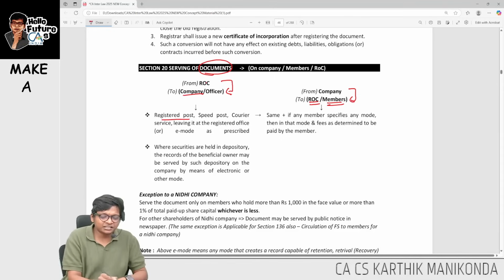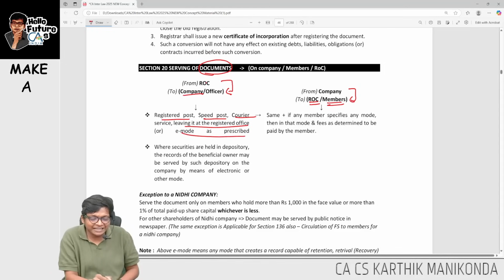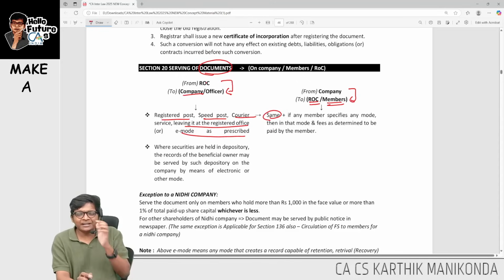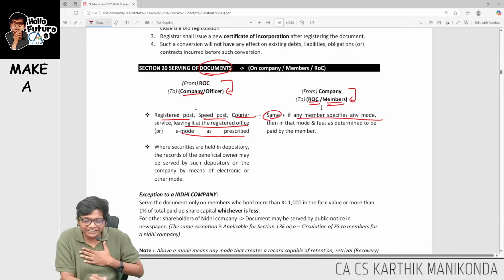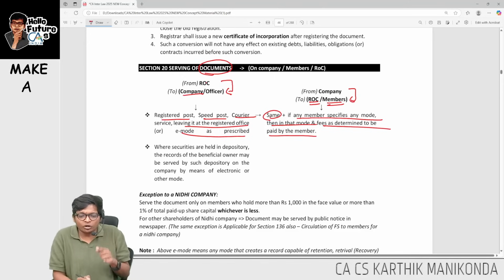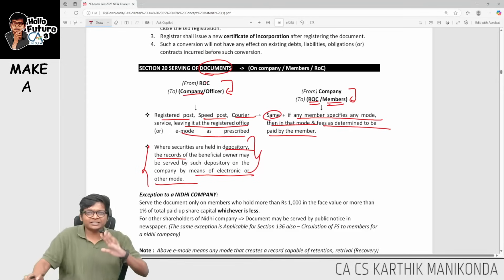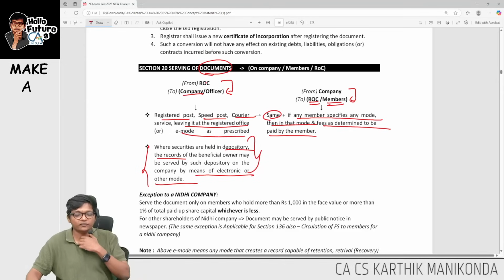Like this, if the company has to send something to ROC, how will they send it? Registered post, speed post, courier, or leaving at the registered office, or any electronic mode like email, WhatsApp. The same thing. Additionally, when the company is sending to a member who says I don't use WhatsApp, I want Telegram, or I want the Signal app, or you send me an Instagram DM, if any member specifies any specific mode, you send in that mode, and if there is any cost for that, you can recover that cost. Very simple. If it is going to be in a DMAT depository, then electronic mode is sufficient. This is section 20, serving of documents.